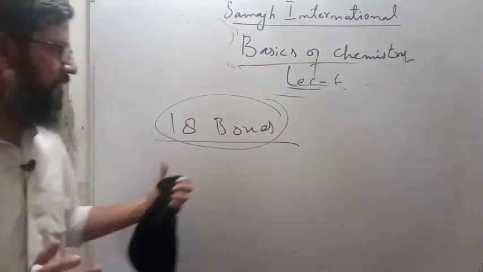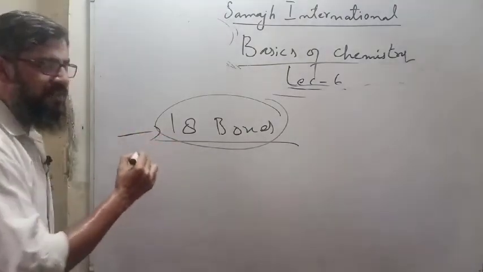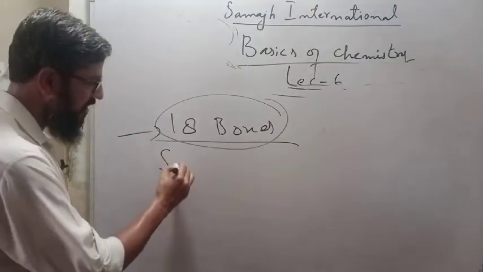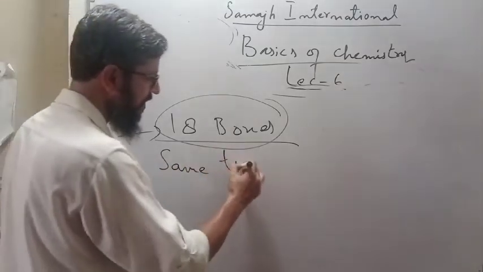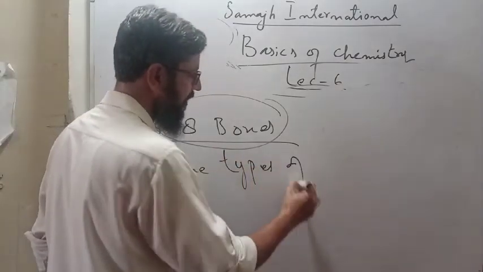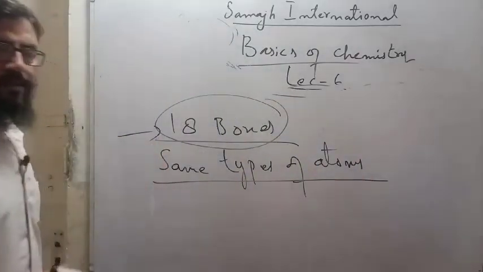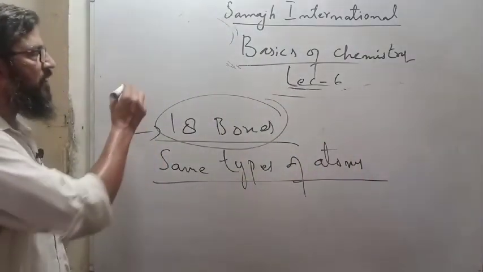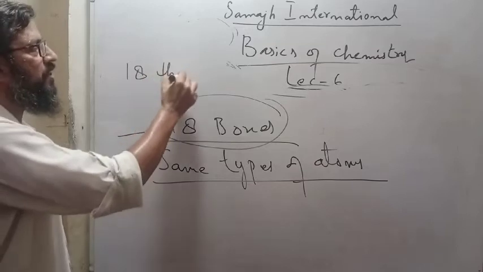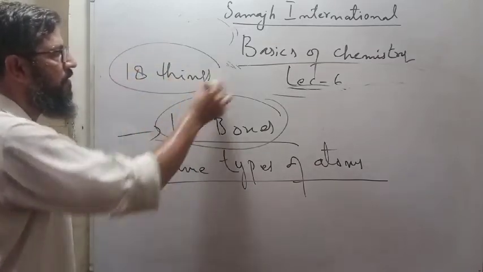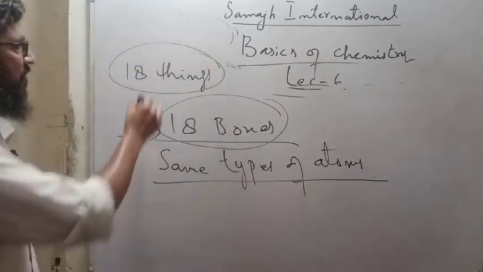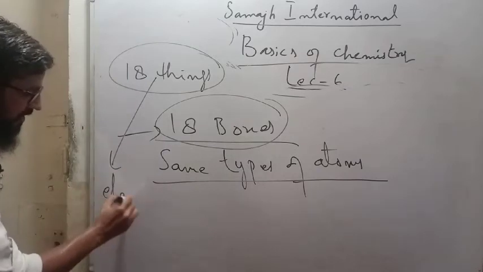And you are making things with the same type of atoms. And how many things have you made? 18 things you have made finally. These 18 things are called 18 elements.